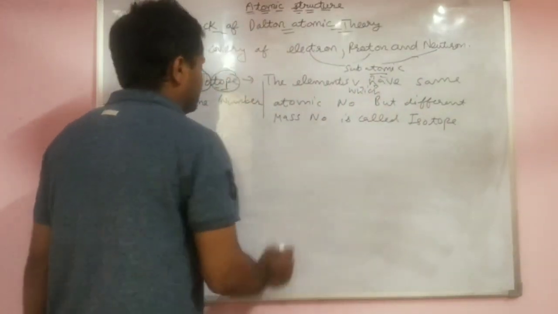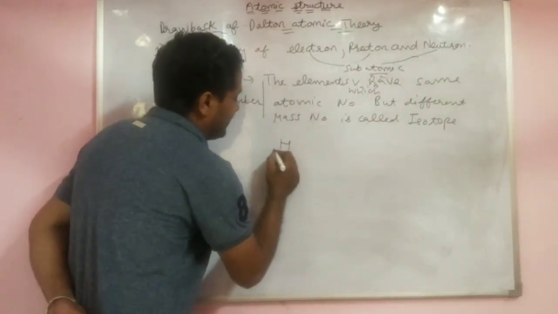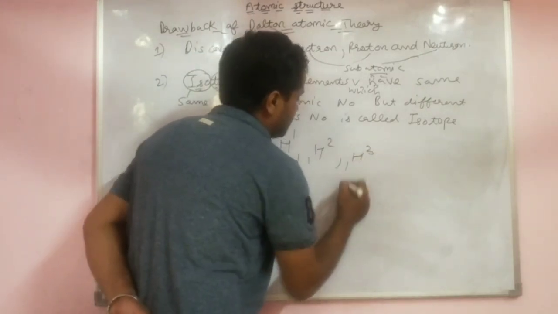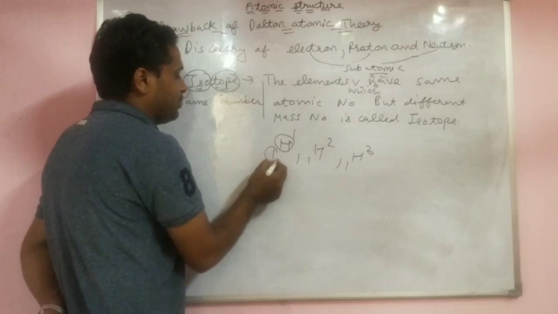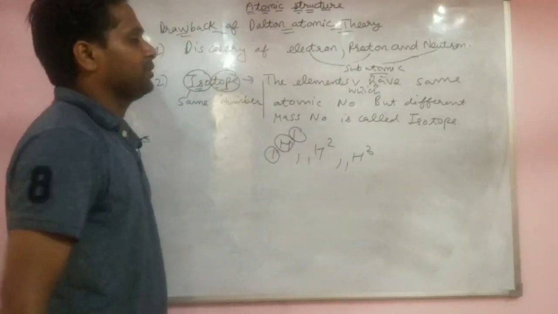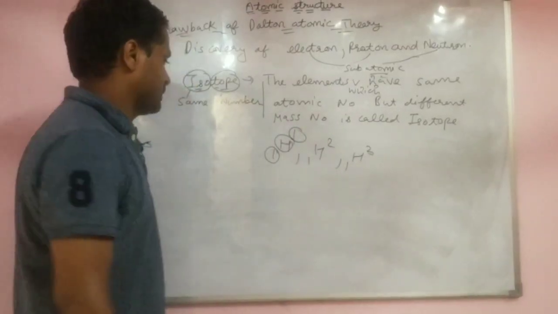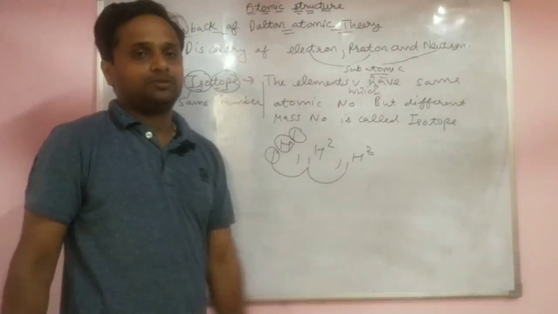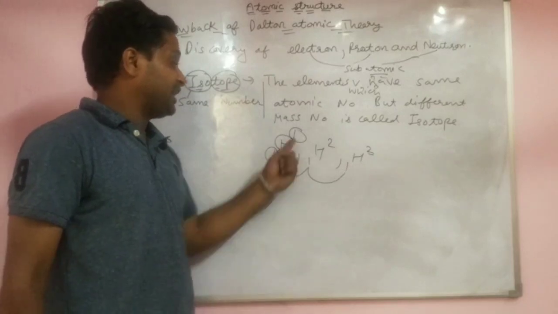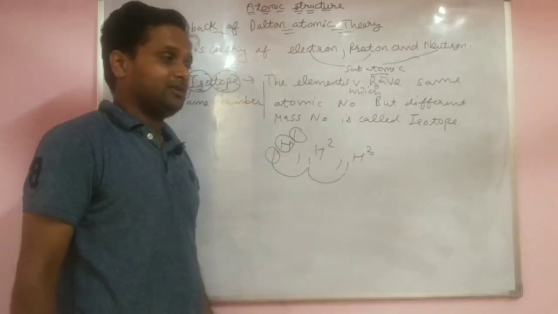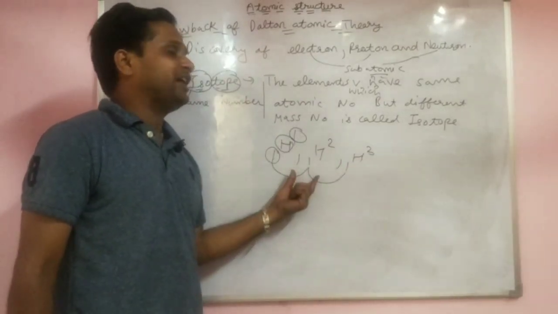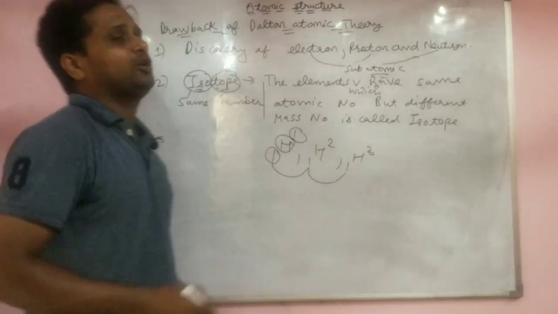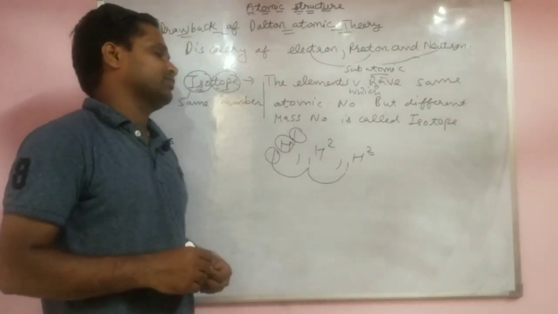You know isotope? Yes. One example: 1H1, 1H2 and 1H3. Keep in mind, this is the symbol, this is the atomic number and this is the atomic mass. See, here the atomic number is the same. Hydrogen has three brothers, but they have different atomic mass. When isotopes were discovered, look at the fourth point of the Dalton atomic theory.